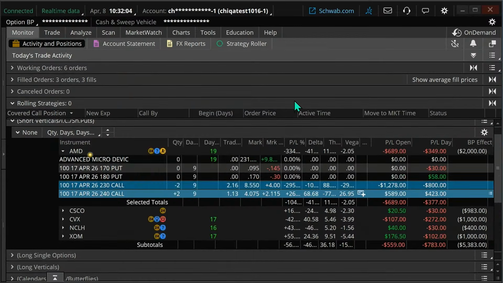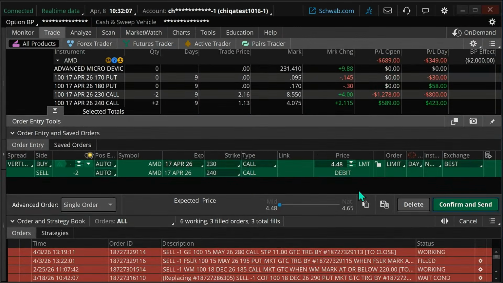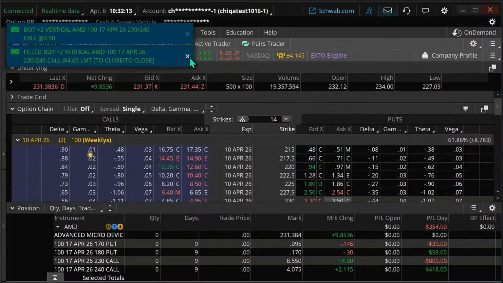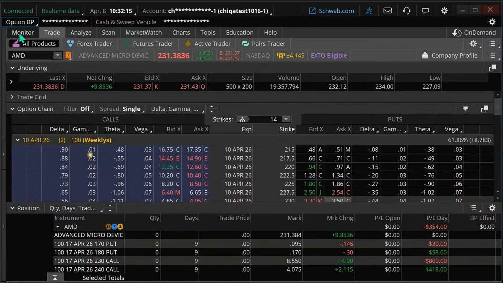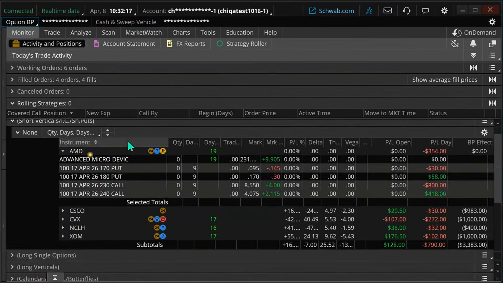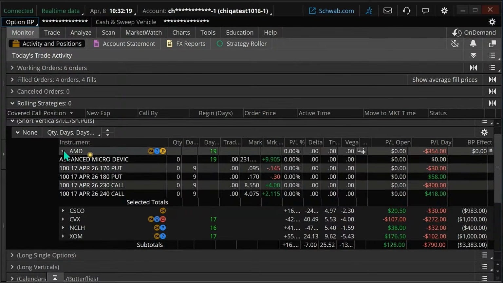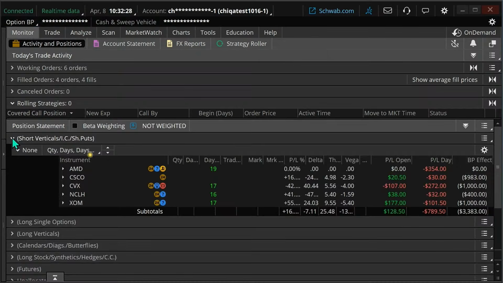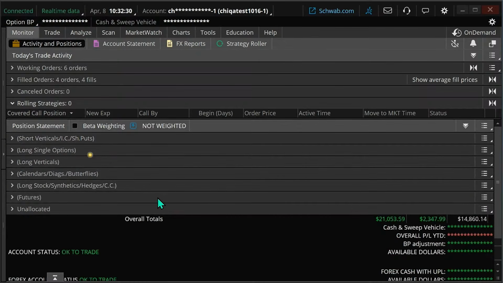Obviously it didn't work out very well, but that happens, I guess. So we're going to get out of that. And so there we go. I wanted to show you that one. Let's look at some examples. I want to give you different scenarios today on these here. Let's go to